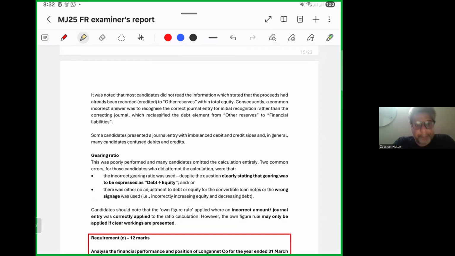Gearing ratio, this was poorly performed. It's a simple thing. Two common errors for candidates who did attempt the calculation were that an incorrect gearing ratio was used, despite the question clearly stating that gearing was to be expressed as debt divided by equity, or there was no adjustment to debt. Candidates should note that the on-figure rule applies where an incorrect journal entry amount was correctly applied to the ratio calculation. The on-figure rule may only be applied if clear workings are presented, and this was not the case.